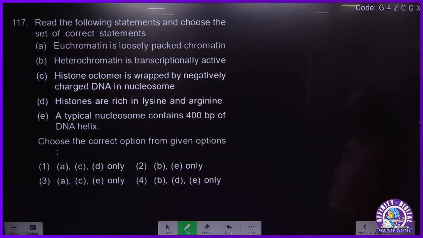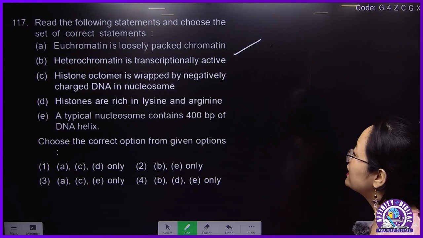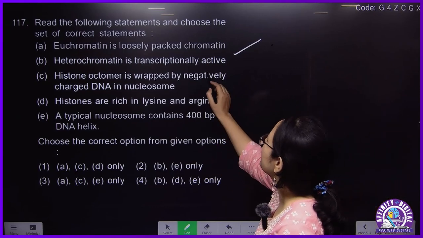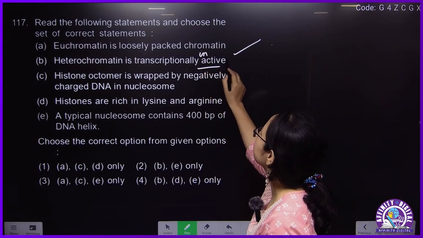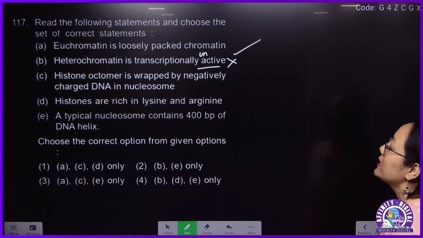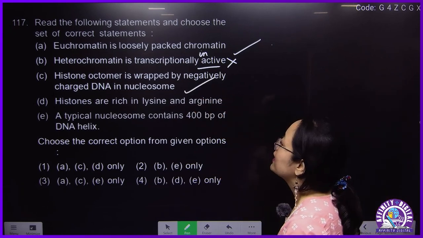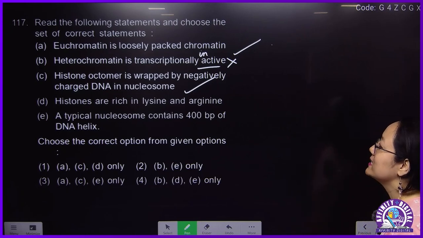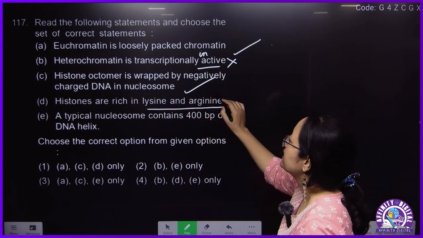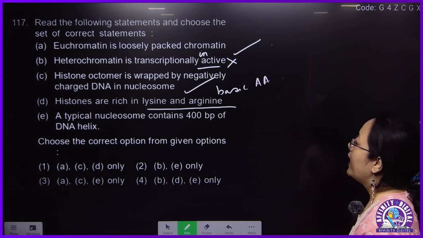Next is 117. Euchromatin is loosely packed chromatin. This is correct. Heterochromatin is transcriptionally inactive; as stated, this is wrong. Histone octamer is wrapped by negatively charged DNA in nucleosome. This is correct. And histones are rich in lysine and arginine, because they consist of basic amino acids.